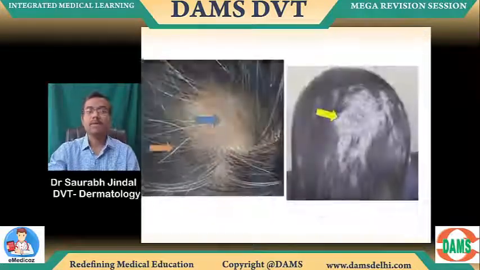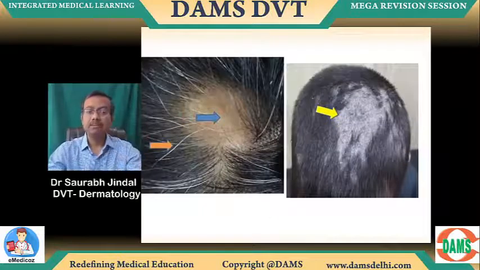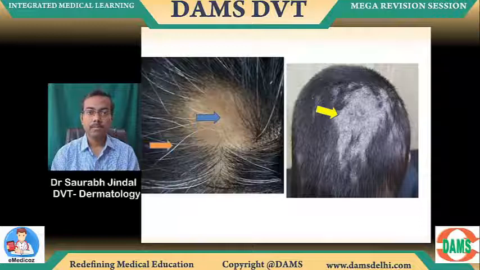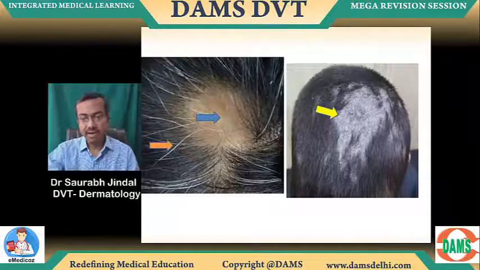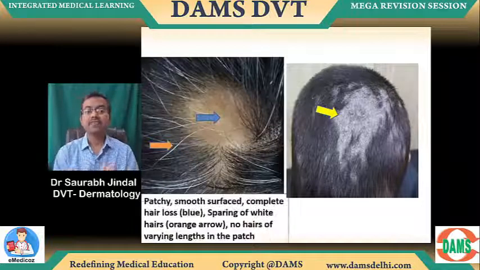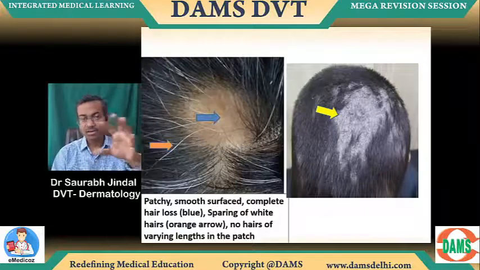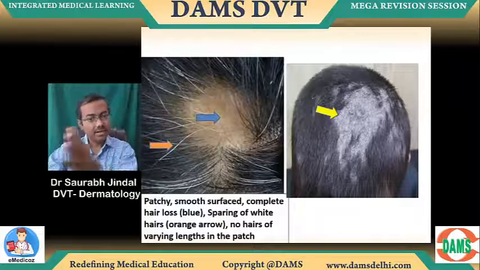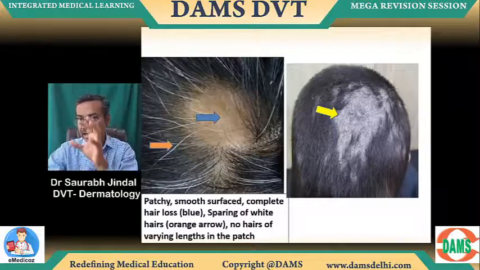All right. Now look at this. Can you see it's a complete hair loss depicted by the blue arrow, and some white hairs which are spared on the left side, and this is going to be alopecia areata. So typically alopecia areata, left side image, is going to be complete hair loss, sparing of the white hairs inside the patch. Look at the yellow arrow. Can you see a scaling area?